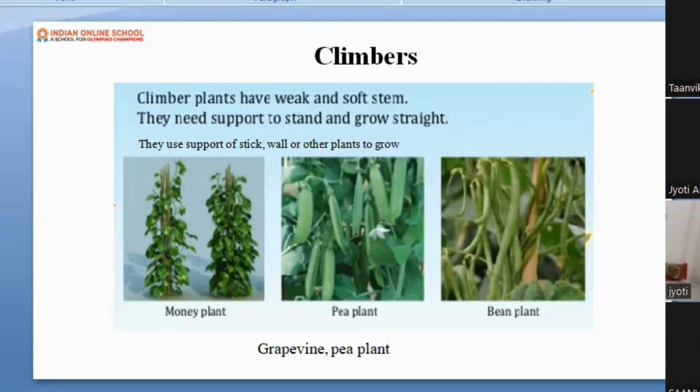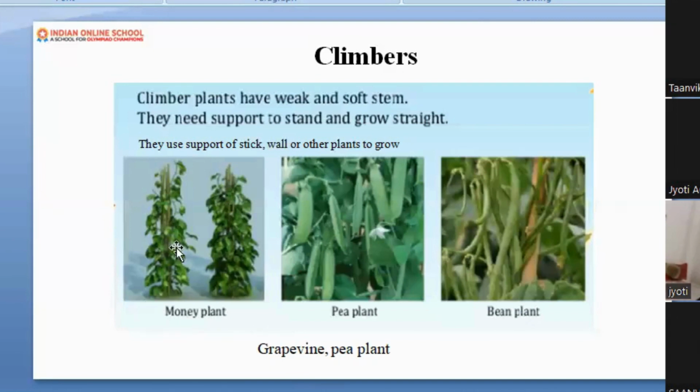Climber itself defines its meaning. Climb, like how you used to climb. You are climbing on the tree. Have you ever climbed? Yes, you climb on the tree or not? I'm very scared. I never used to. Okay. So why is it given a name like this? Climbers are such plants which have a weak and soft stem, but they need a support to stand. Can you see this picture?